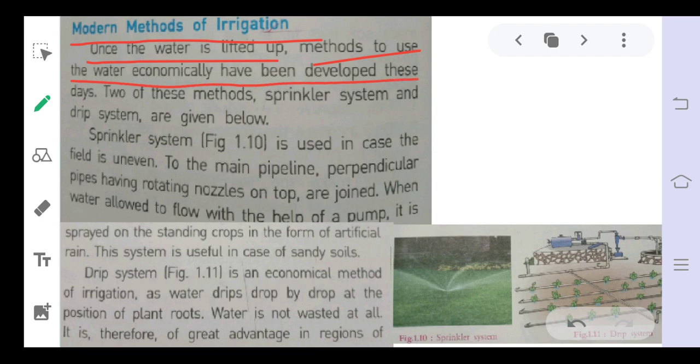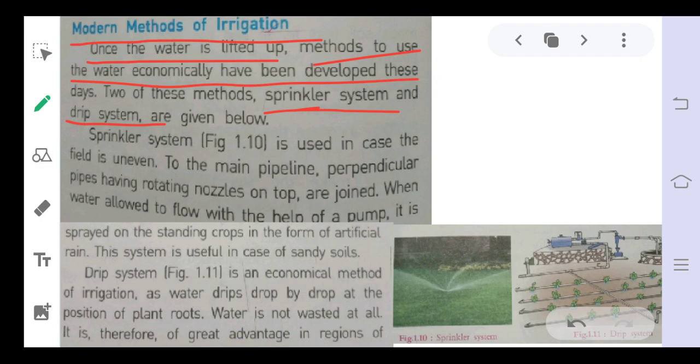These days we use the sprinkler system and drip irrigation. In our country, it is not that much introduced, but these are very economical because they save water wastage and are very efficient methods.